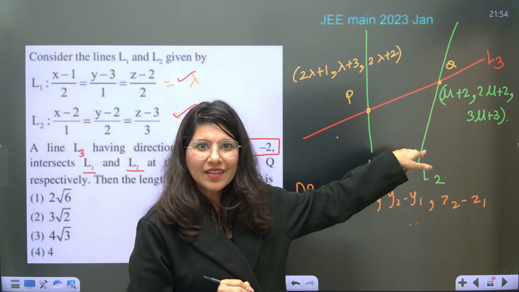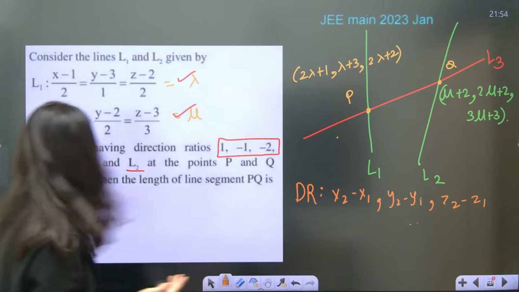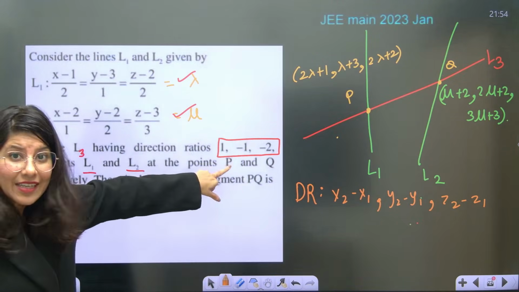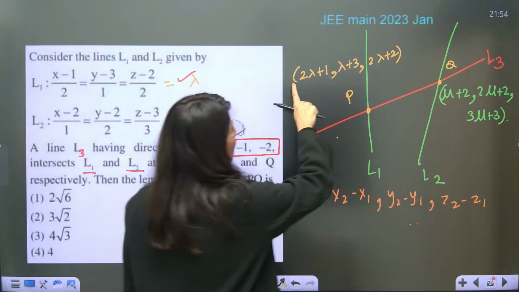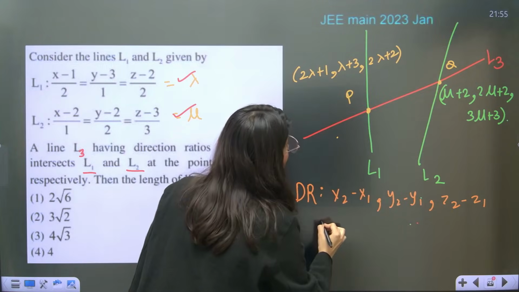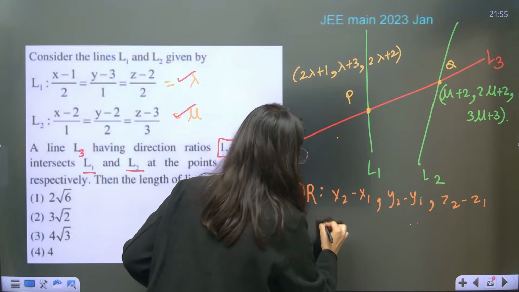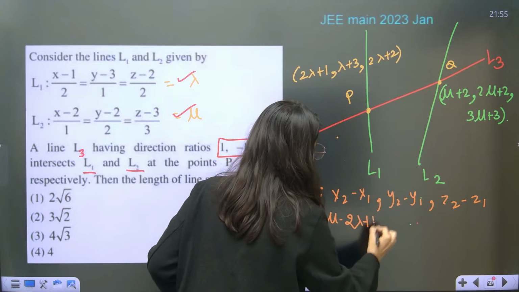Can you do that? Yes. And if you do that, you will get the direction ratio. The direction ratio is already given, so you can just compare. Just do it, right? So mu plus 2. Basically the direction ratio will be mu plus 2 minus 2 lambda plus 1, so mu minus 2 lambda, and 2 minus 1 will be plus 1.